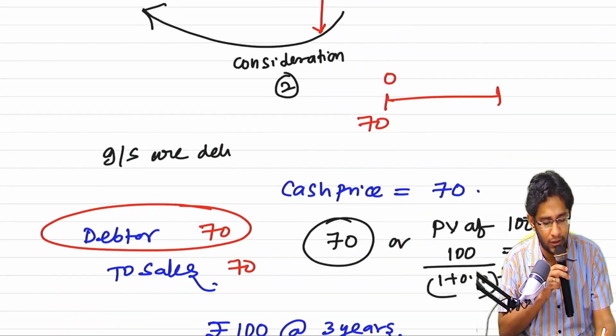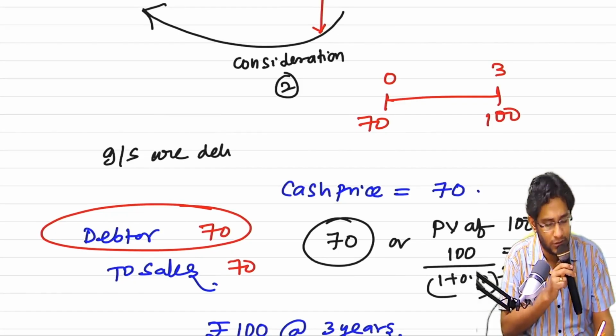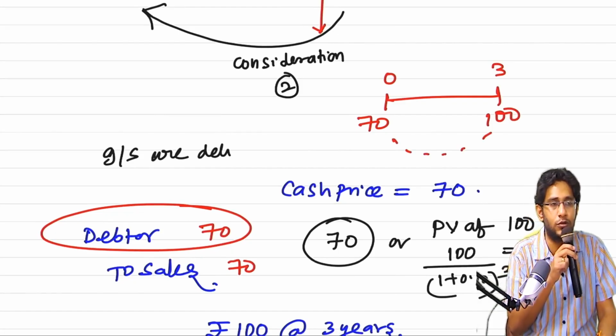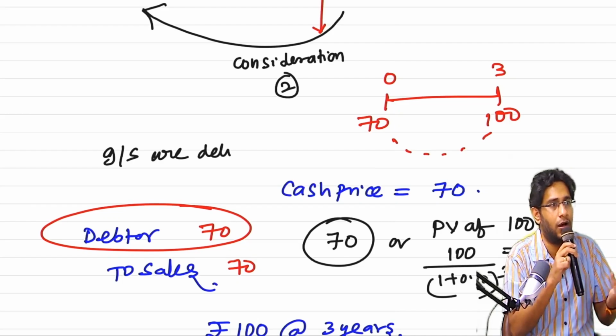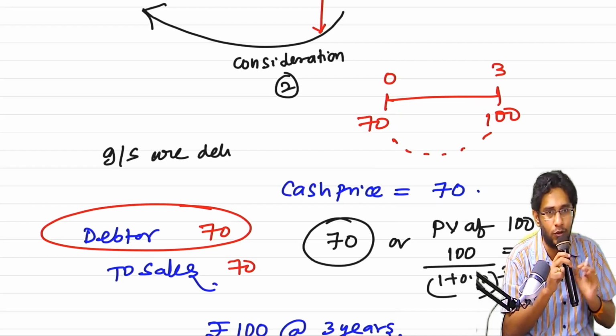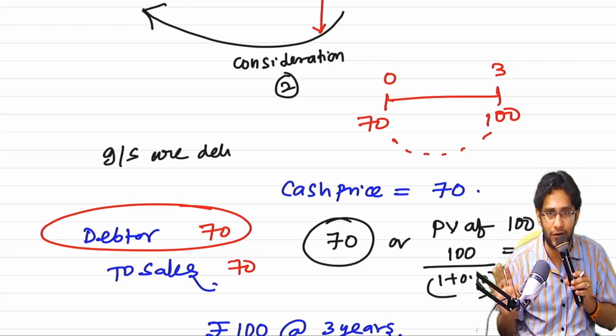Today 70 should become 100 after 3 years. What is the rate I should use? Future value is equal to present value into 1 plus interest rate whole power 3. A formula only, you know. That is IRR only. That rate you will apply as second preference. Clear?